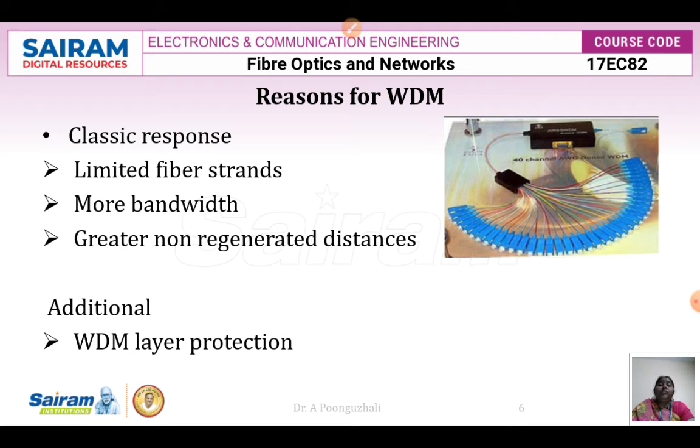So the main reasons for going for wavelength division multiplexing are that we need limited fiber strands. The number of fiber strands we require is going to be very less, and the bandwidth achieved is going to be very high, and we need not require amplifiers at longer distances. So greater non-regenerated distances are going to be achieved. Additionally, we are going to have a wavelength division multiplexing layer, and protection is also going to be enabled in WDM techniques.